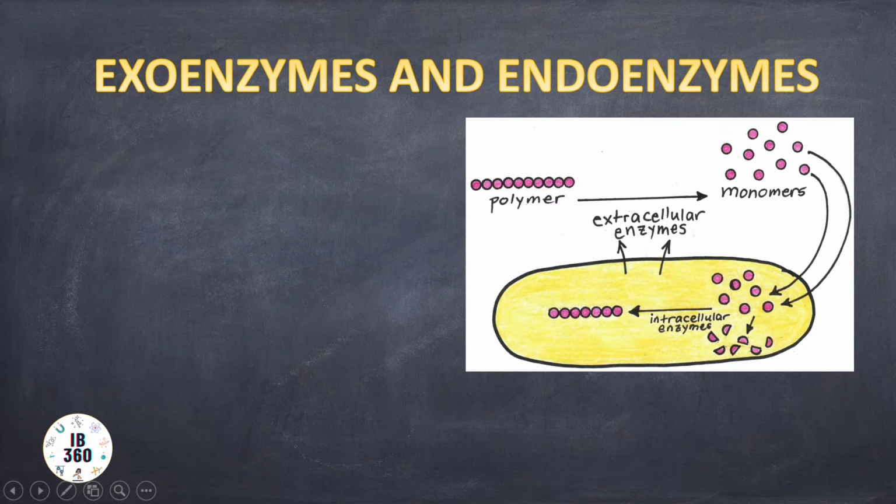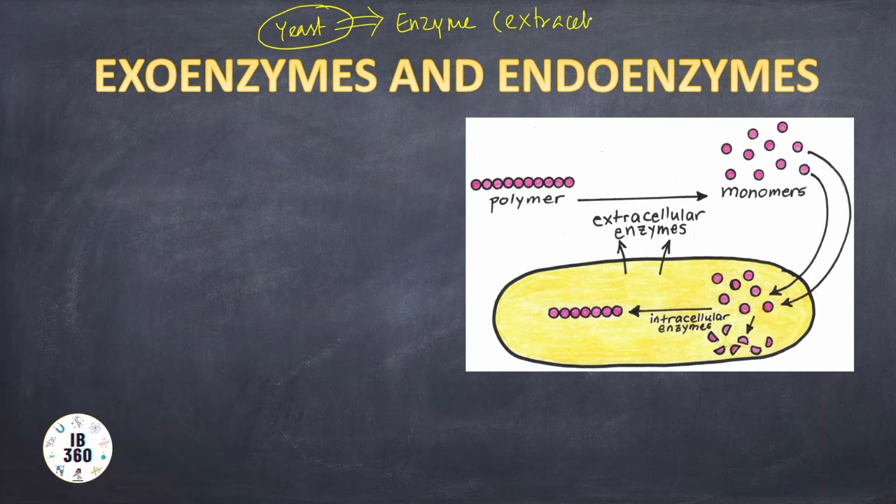From the yeast cell, he took out the enzyme and made it work extracellularly, that means outside the cell, in sugar fermentation. So from there we get an idea that enzymes can operate outside the cell also. From there these two terms came into play: one was exoenzyme, one was endoenzyme.